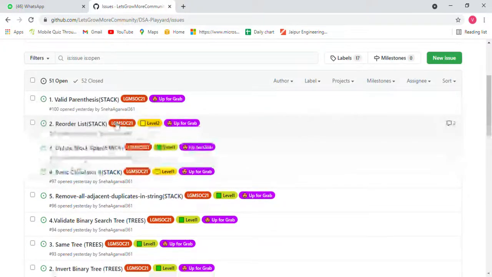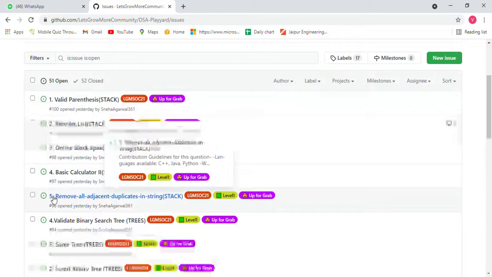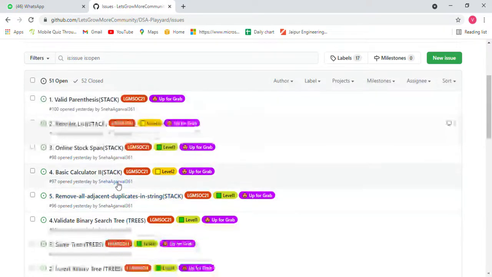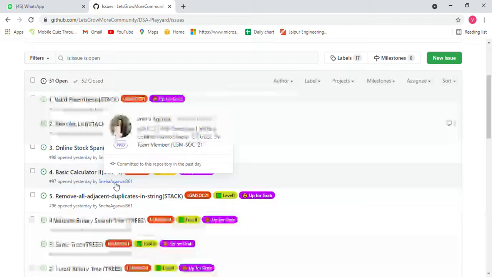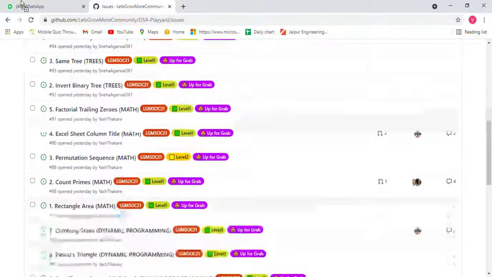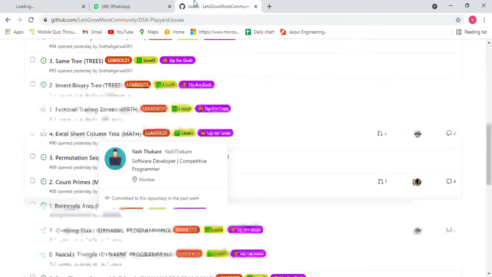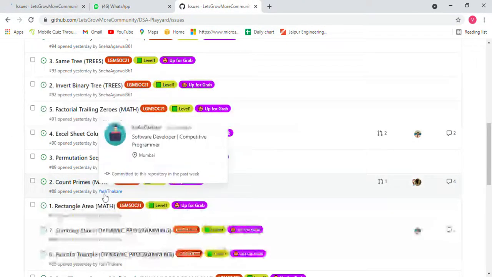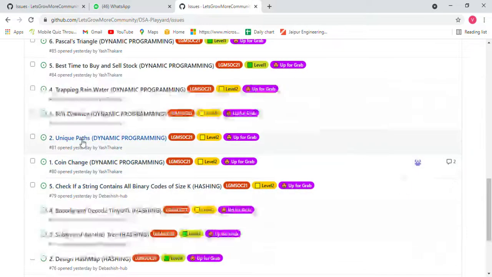These are the tags of Let's Grow More. It doesn't matter if it is shown here or not, because this is the official project of Let's Grow More, so any issue you contribute to will be counted. These are the levels. Level means how complex the question is, and if the level is higher, you will get more points. Like I know the unique path question, so I will go to the unique path question. You can search directly if you want.